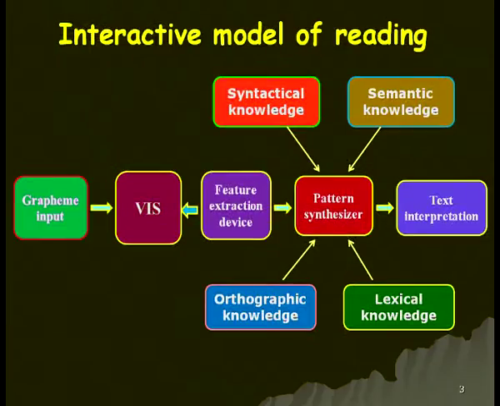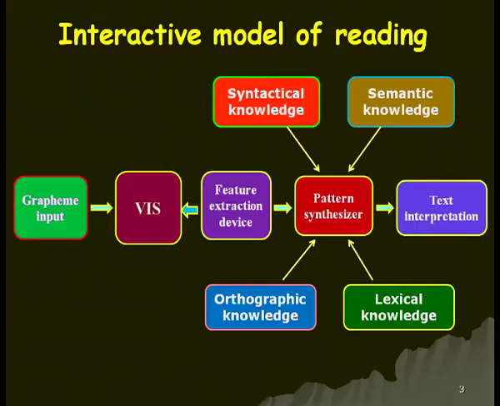There are several models of reading and the famous ones are the top-down model and the bottom-up model, but this particular model, which is called the interactive model of reading given by Rumelhart in the 1970s, talks about various other processes, not only the top-down and bottom-up models. So this is a combination of all the processes that have been talked about in the top-down and bottom-up models. As you can see here, it has various components: grapheme input, what we read, when we read words, so what are the letters of the alphabet used, etc.